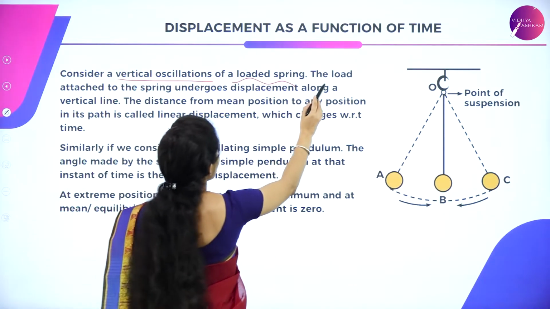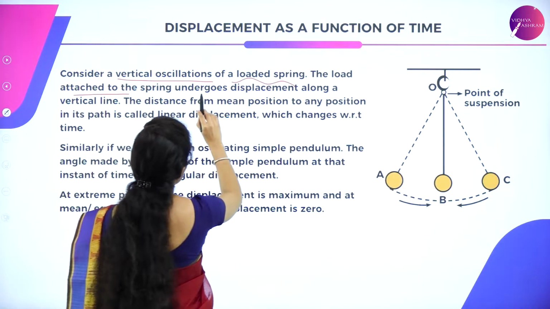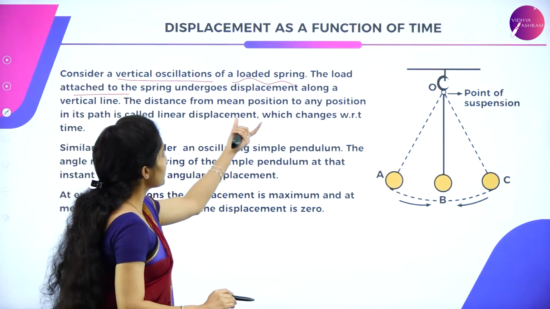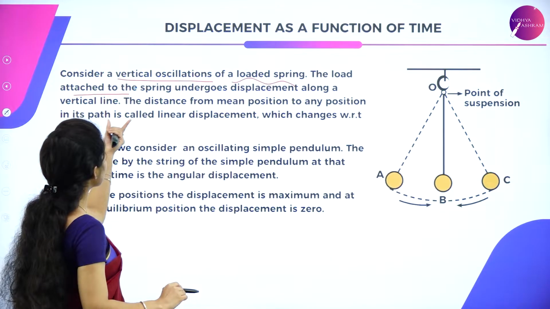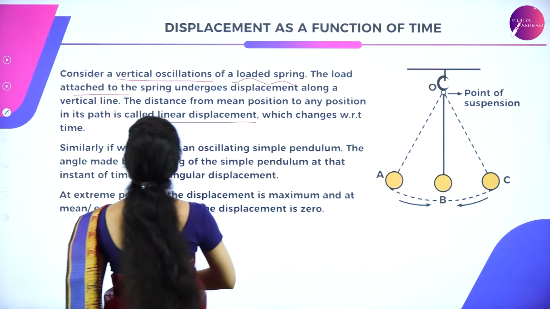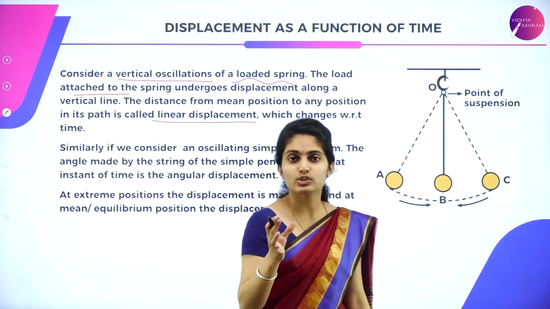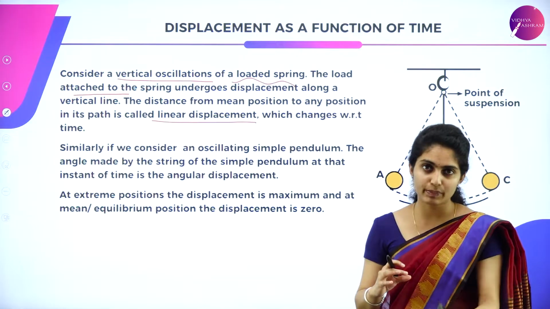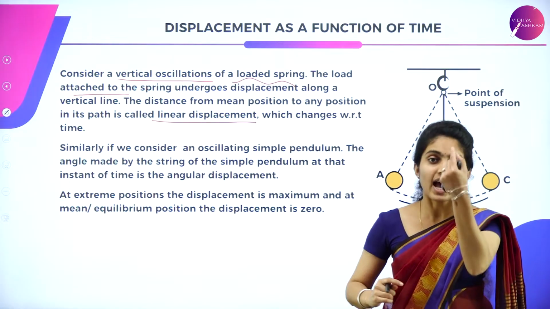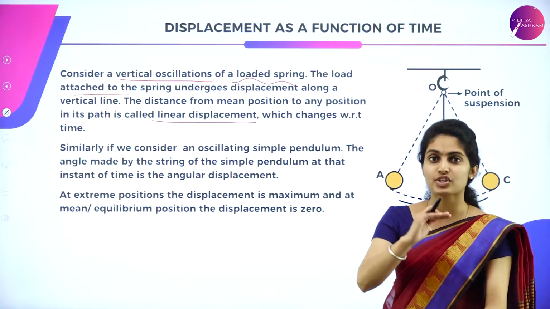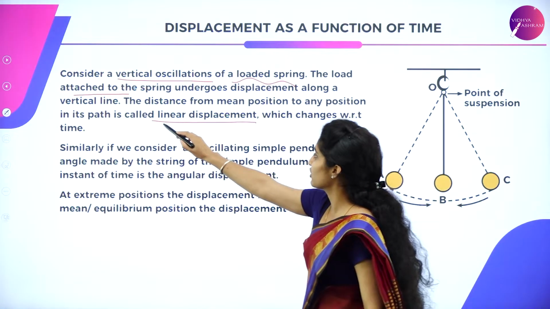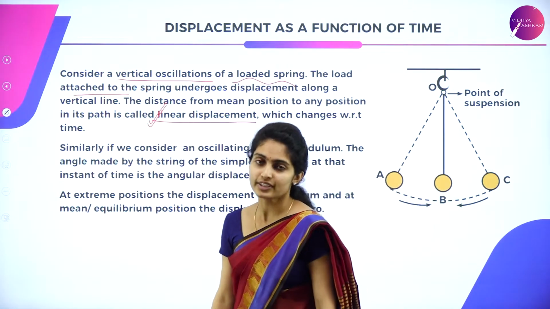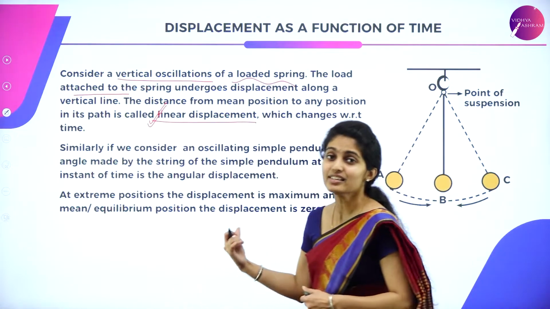Here the load attached to the spring undergoes displacement along a vertical line. The distance from the mean position to any point of its path is called linear displacement, which changes with respect to time. That is what I was talking about. So if you place a block below the spring, it stretches from its mean position. That is called its displacement. You can call it linear displacement, which changes with respect to time. This is all I wanted to discuss regarding the spring.